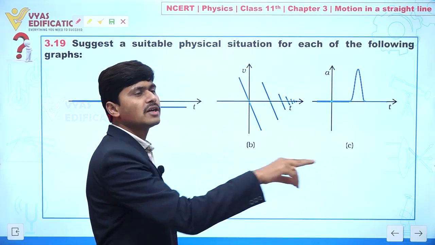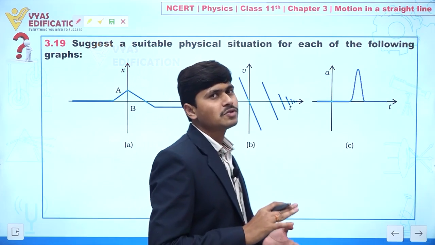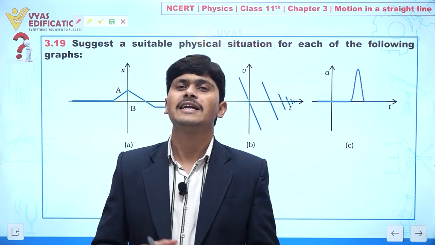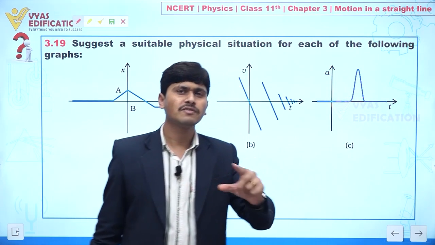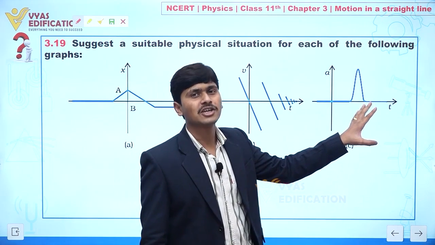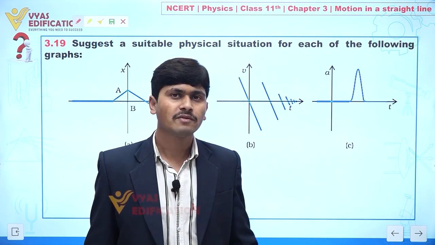The ball goes with some uniform acceleration, but when it comes to the batsman, the batsman hits the ball and we find a sudden change in acceleration. Whenever there is a sudden change in acceleration within a short interval of time, that is jerk.